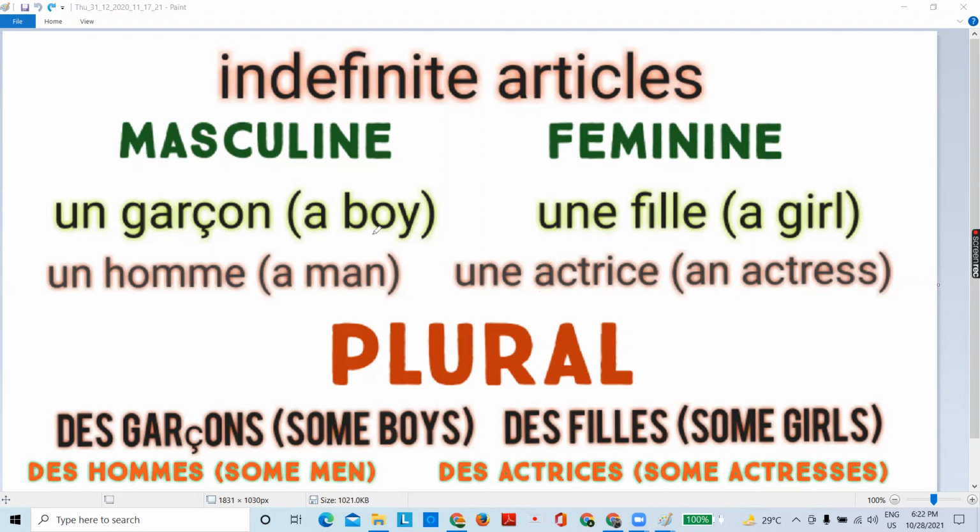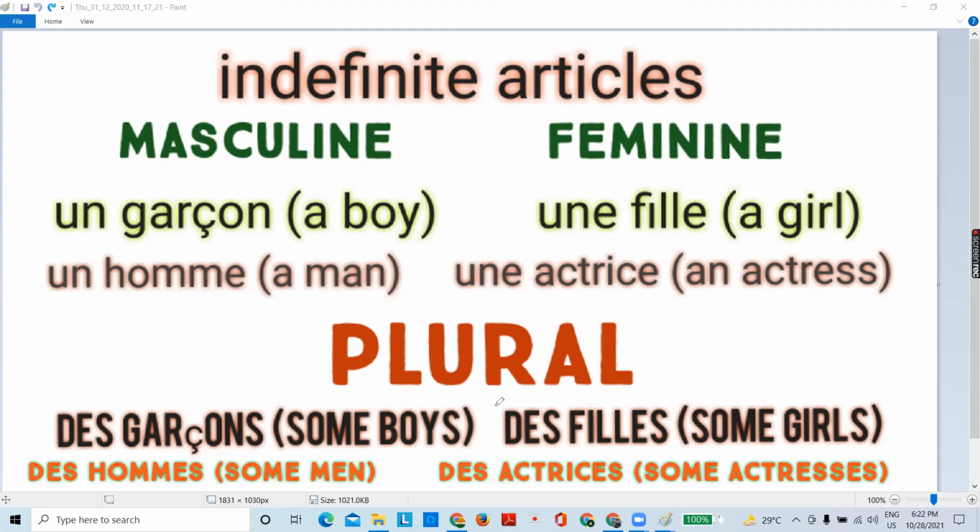So it's very clear. It's not a bit problematic like the definite article. Then for plural, again, in the ending you will add s, and for the article, instead of un, you will use des. For plural you will use des. Des garçons, which means boys, or des means some, so we will say some boys. Des filles, some girls. Then here, des hommes, some men. Des actrices, some actresses. Fine.